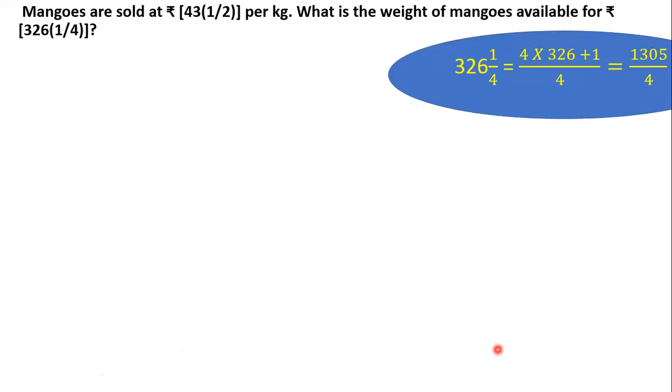Okay. Now, there are mangoes that are sold at the rate of 43 1 by 2 per kg. What have I told you? Everything left apart. First, we'll convert mixed fraction into an improper fraction. 4 multiplied by 326 gives us 1304, plus 1 gives us 1305 by 4. What is the weight of mangoes available for rupees 326 1 by 4? 43 1 by 2 will convert, 326 1 by 4 will convert.